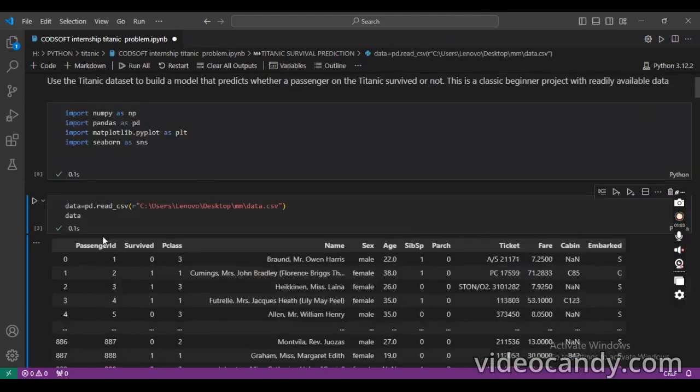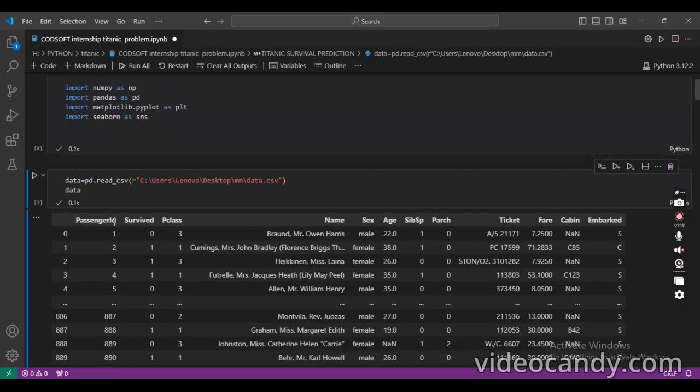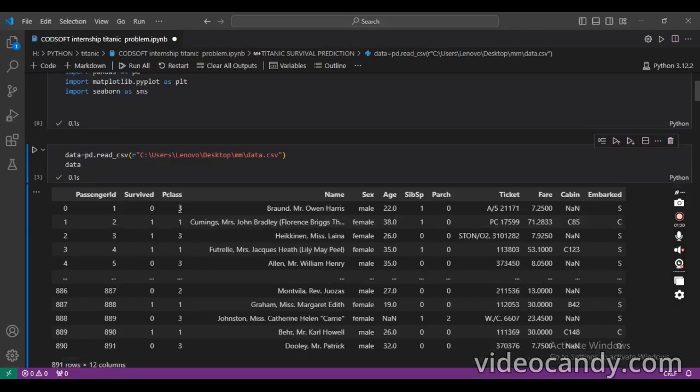Then we import the data with data = pd.read_csv. The dataset contains the columns PassengerId, Survived, where 0 means the passenger did not survive and 1 means survived, and Pclass, where 1 means first class, 2 second class, and 3 third class.